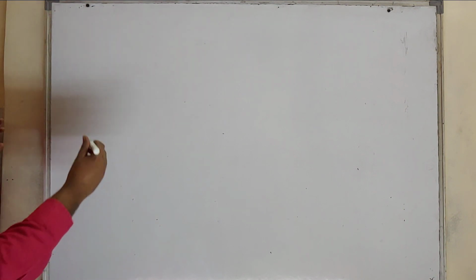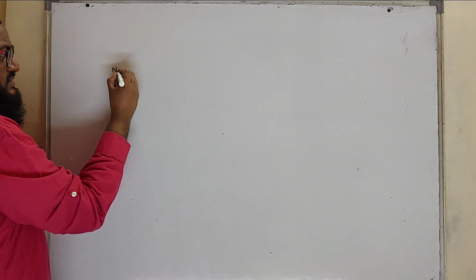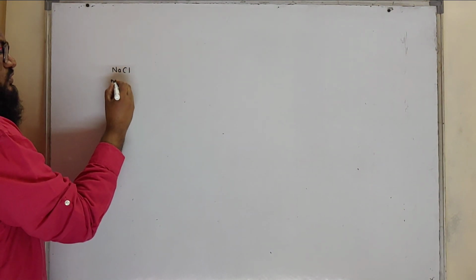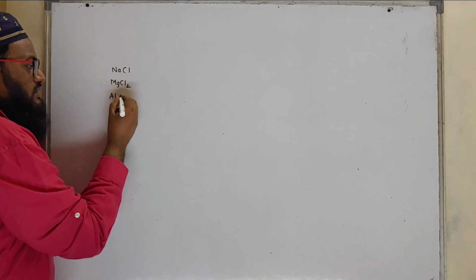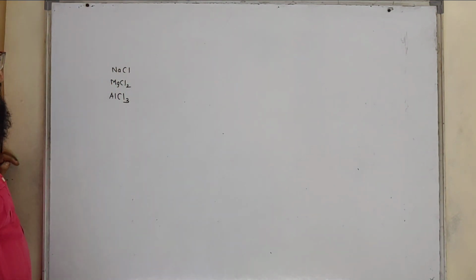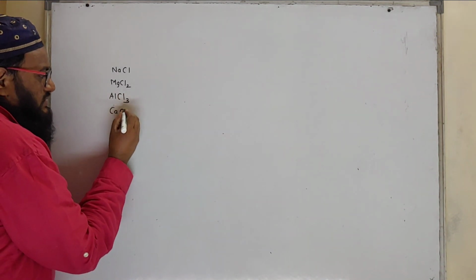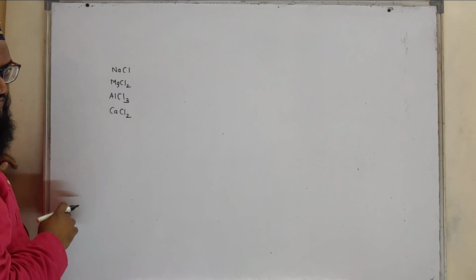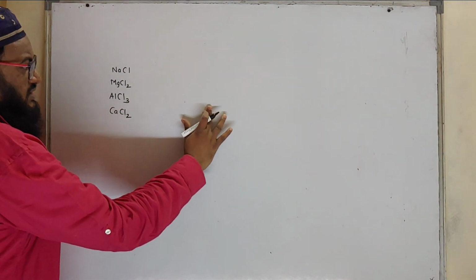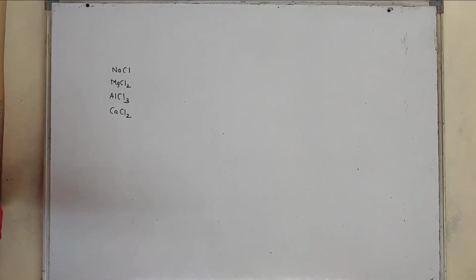Often we get confused in formulas. For example, the formula for sodium chloride is NaCl, whereas magnesium chloride is MgCl2, aluminum chloride is AlCl3, calcium chloride is CaCl2. Now the question comes, how to remember these formulas? There is a simple technique which we are going to learn in this video.